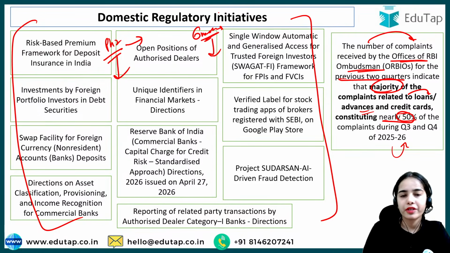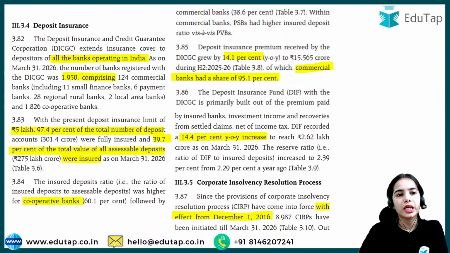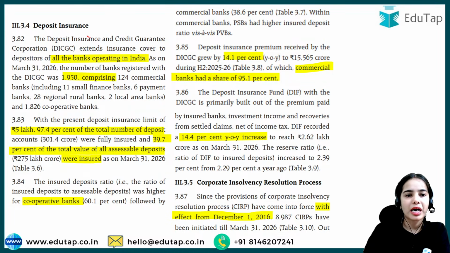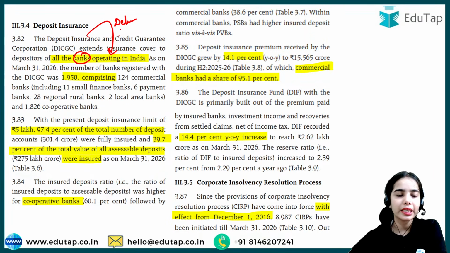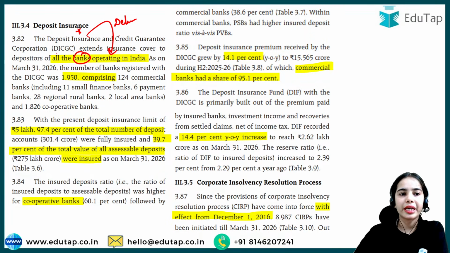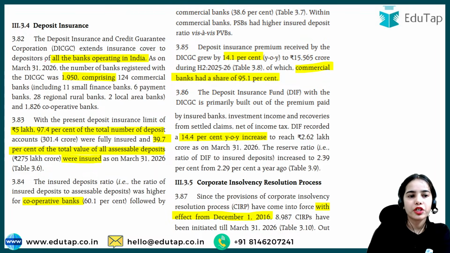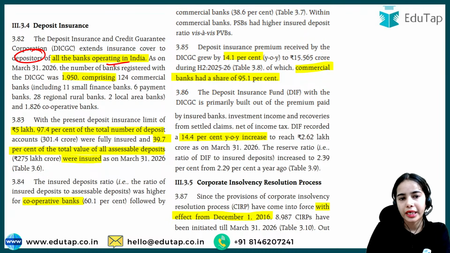So these are the major initiatives you have to focus on. A descriptive question can come on this. Now coming to deposit insurance: the depositors of all the banks operating in India get the Deposit Insurance and Credit Guarantee Corporation cover. So DICGC extends insurance cover to depositors of all the banks operating in India.